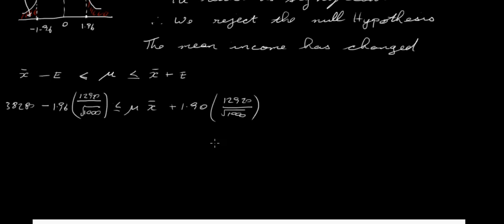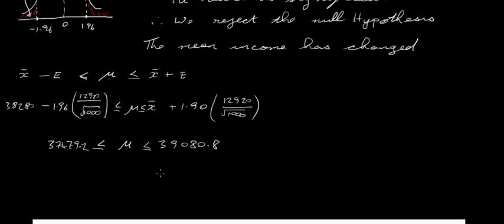So when you work this out, you get a confidence interval of 37,479.2 on this side, and you get 39,080.8 on this side. So this was our sample mean here, and we put in less than or equal to here as well.